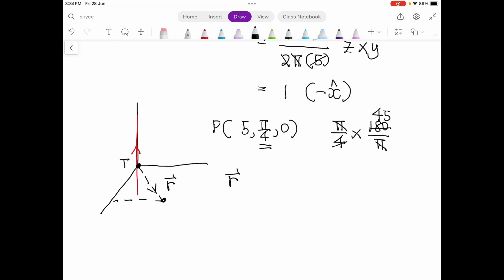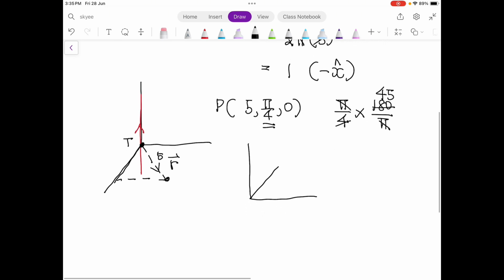It is 45 degrees, so how do you convert it from cylindrical to polar? In this case, polar is more suitable. This is not 5. 5 is the length here, so you can just check it. Like this, this is 5, and this is 45 degrees, and this position is 5. I would say the length is 5.